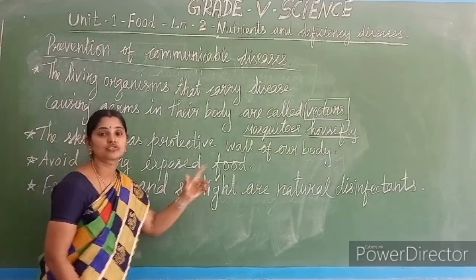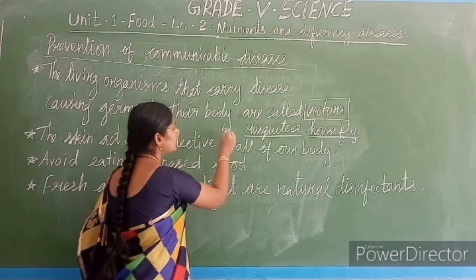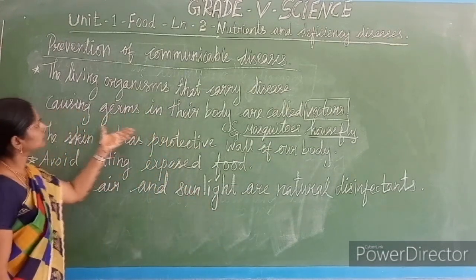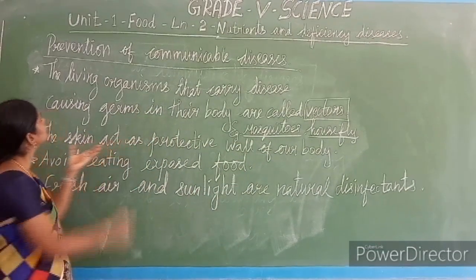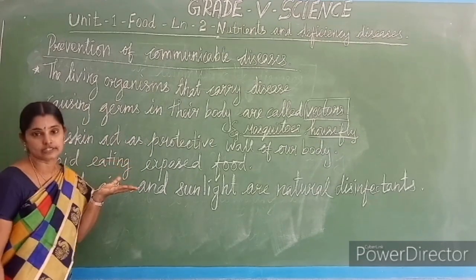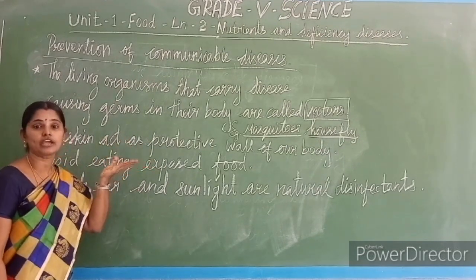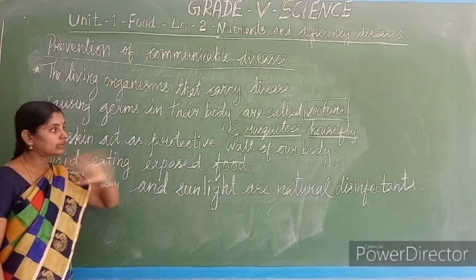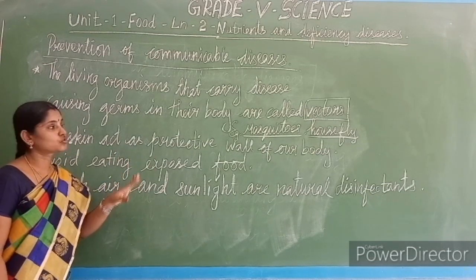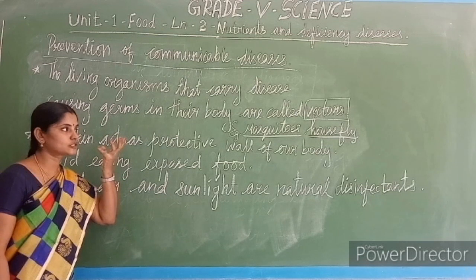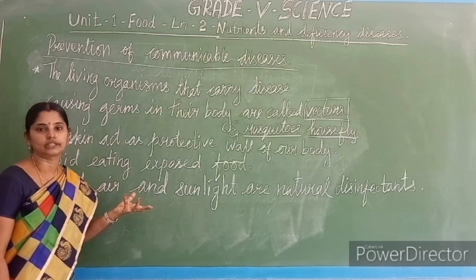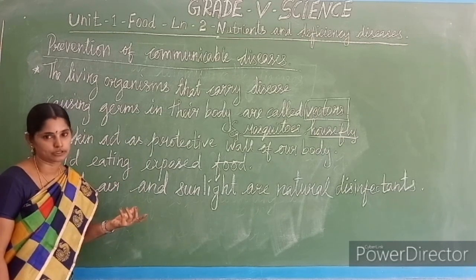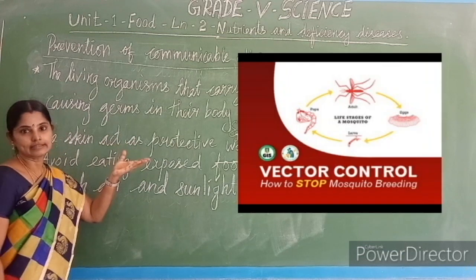body are called vectors. We can give mosquitoes and houseflies as examples of vectors. Why am I talking about vectors in the prevention of communicable disease? Because vectors should be avoided. We have to kill the vectors, isn't it? We have to avoid the spreading of the vectors in the community.